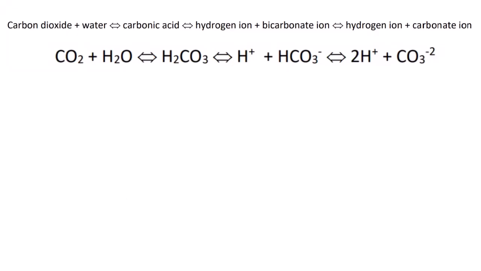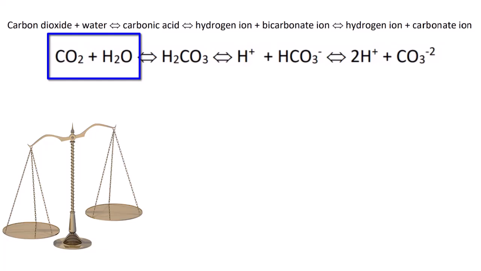To demonstrate how carbonation affects pH of the oceans, we need to study the following chemical reaction. We'll start by reading it from the left. Carbon dioxide plus water combine to create carbonic acid, which then dissociates by losing one H+ ion and becoming bicarbonate, a negative ion. Bicarbonate further dissociates by losing one more H+ ion, now we have two, and becomes a carbonate ion. What happens if we add more carbon dioxide to this equation?